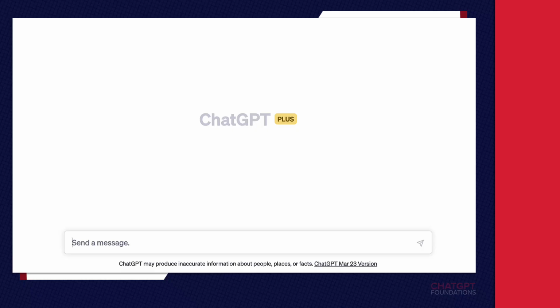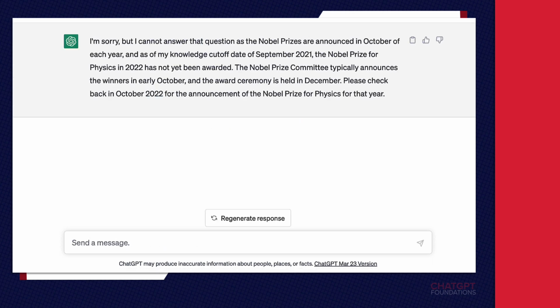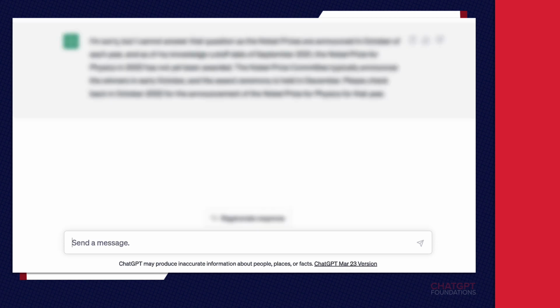Let's write a prompt that exposes one of the limitations of ChatGPT. Who won the Nobel Prize for Physics in 2022? The response indicates that ChatGPT's knowledge cutoff date is September 2021, and as of that date, the Nobel Prize had not yet been awarded. Let's take a look at an instance where we'd receive a verbose response, and then create a better prompt to get a response more suited to our needs.